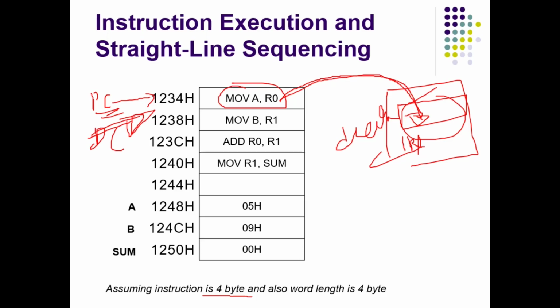In the same example, here also it is straight line execution, but the number of times PC is incremented is different. That is nothing but the instruction size being different. But we execute every instruction one by one in the given order as in the program. Every next instruction gets executed. It's called straight line sequencing.